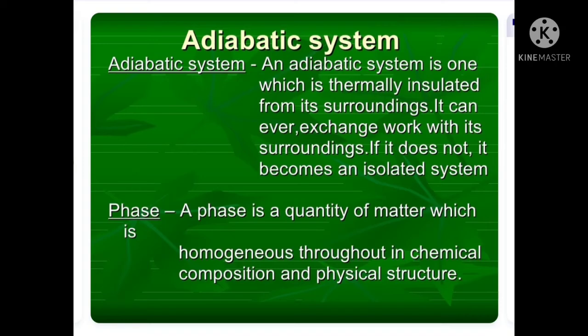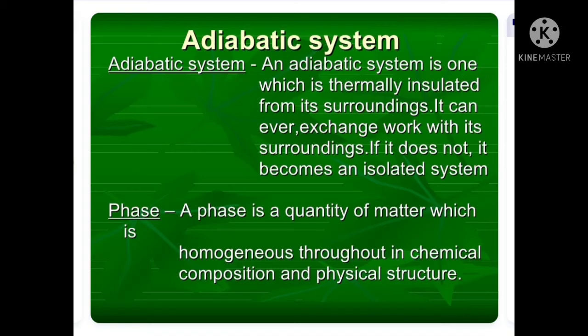That type of system is known as an adiabatic system, and the process carried out in this system is known as an adiabatic process. The adiabatic process can be either reversible or irreversible. When the system is thermally insulated, no heat enters or leaves the system during the process.